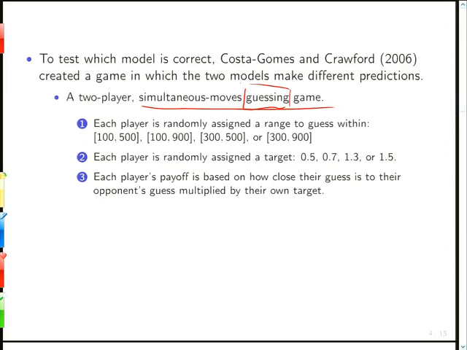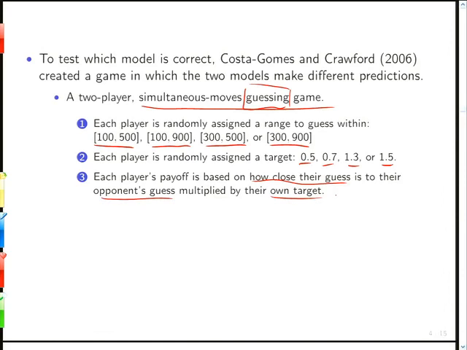So each player is randomly assigned different ranges. I don't know if they made the rule that in each two-player set they had to have different ranges, or maybe sometimes they had the same range, I'm not sure. But each player is randomly assigned one of these 4 ranges, and then one of these 4 targets. And target is an unfortunate term here. I would have called it something else, like a multiplier. Okay, so you get a range and a multiplier. And then your payoffs are based on how close your guess is to your opponent's guess multiplied by their target, multiplied by your own target.